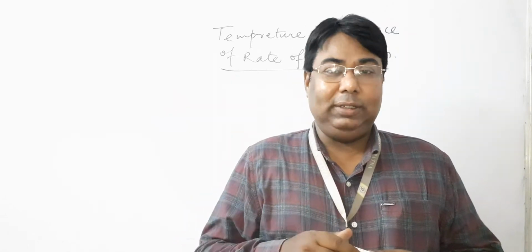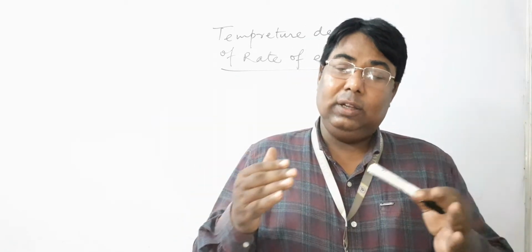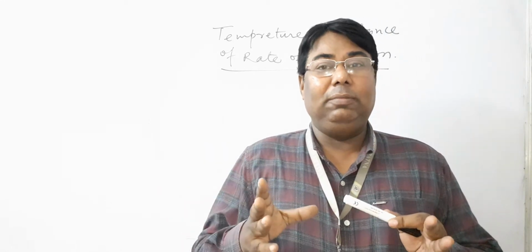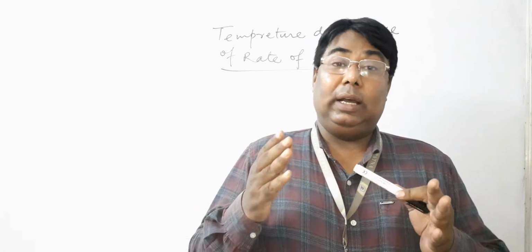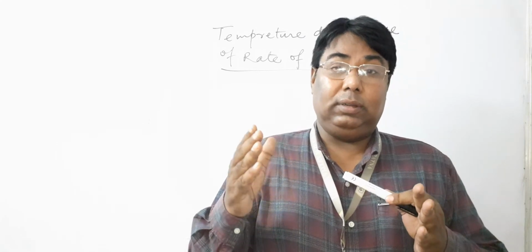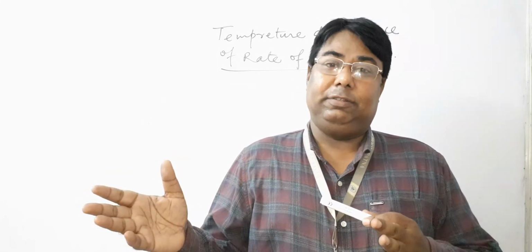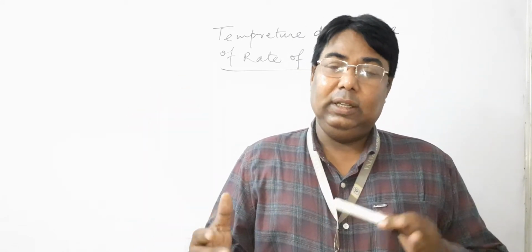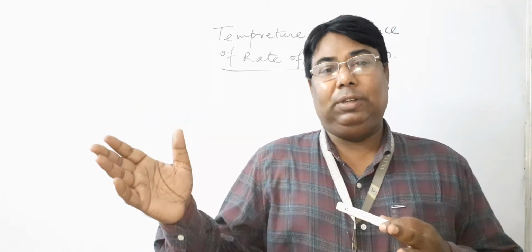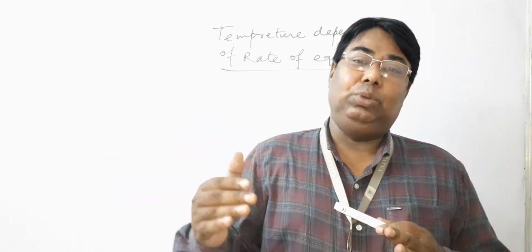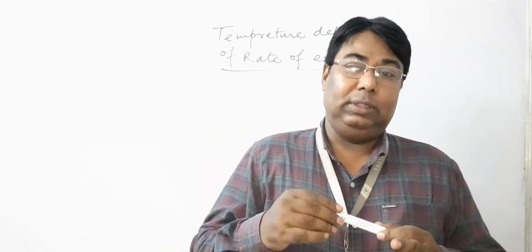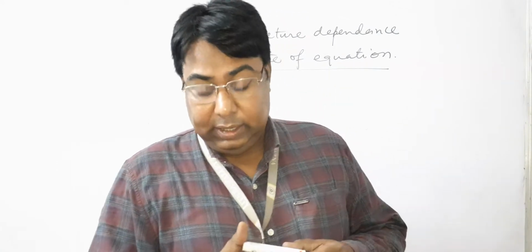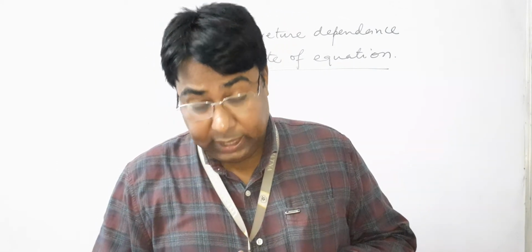So my dear students, you understand that when the temperature is 50 degrees C, in 12 minutes the amount of N2O5 becomes half. But when temperature decreases to 25 degrees C, it takes 5 hours to decompose to half of the original amount. At 0 degrees C, it takes 10 days.